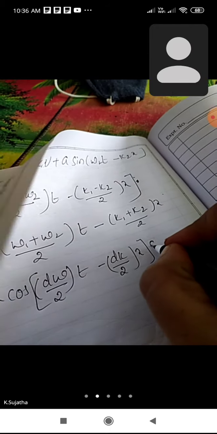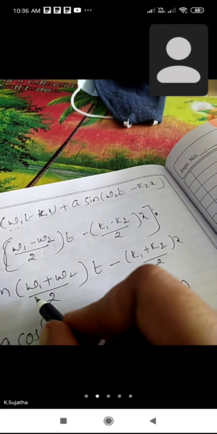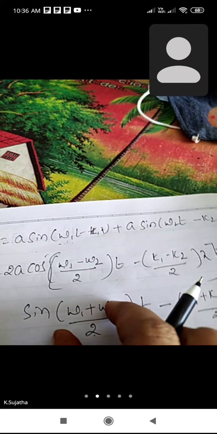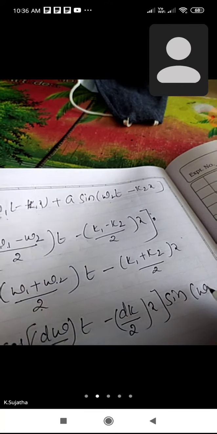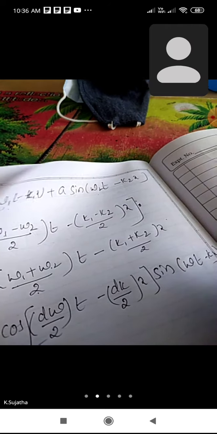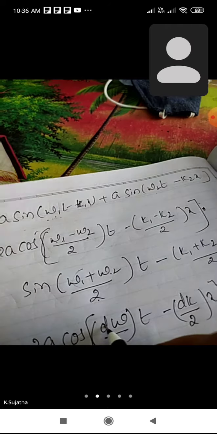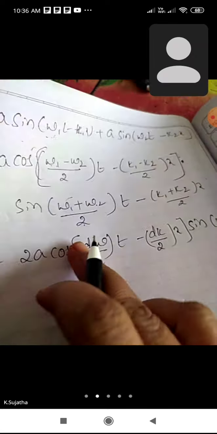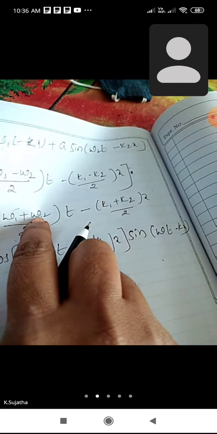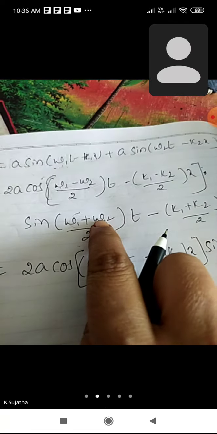Next, sin of omega1 plus omega2: the frequencies are nearly equal, so that's why I simply wrote omega t minus kx. When we add them and take the average, omega1 plus omega2 is nearly equal value, we already said that, by 2.